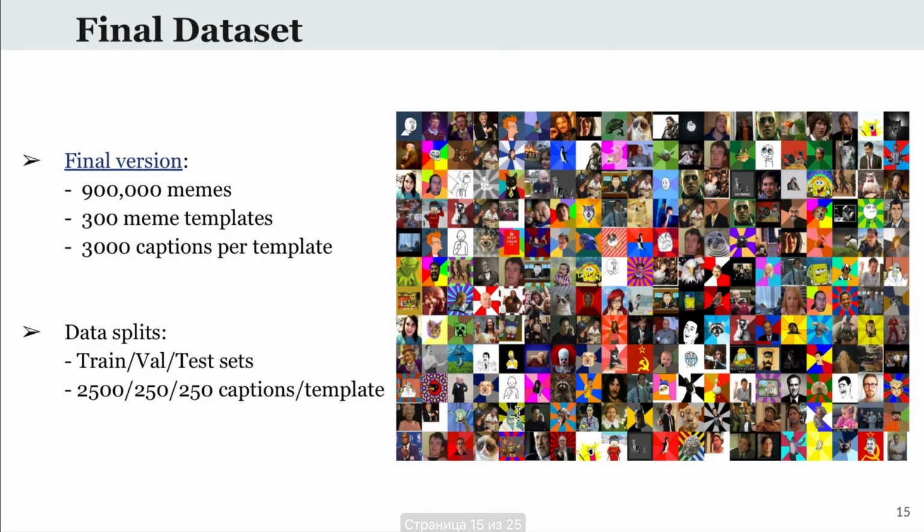The final version of the dataset contains 900,000 memes for 300 meme templates, accounting for 3,000 captions per template. We split the data into training and validation test sets and release the splits and the whole dataset to the community.